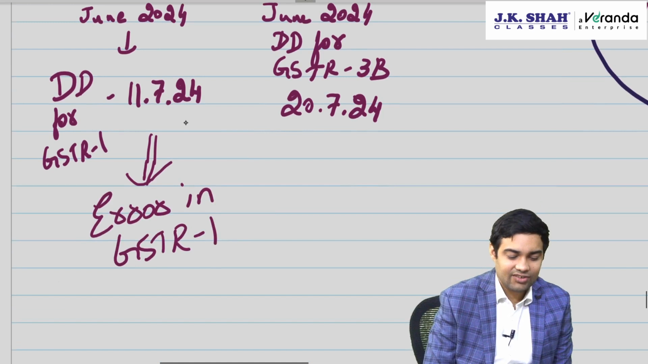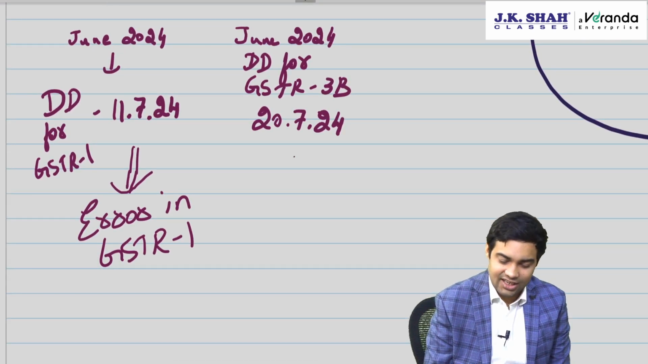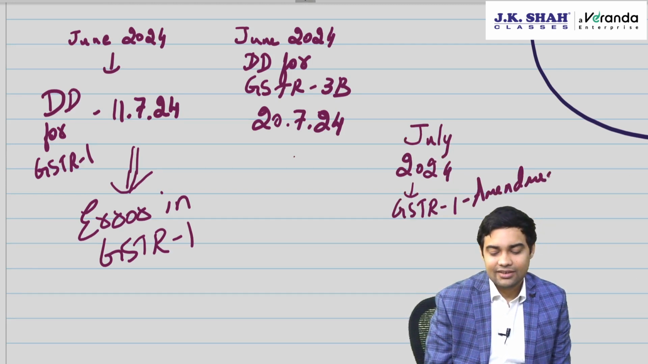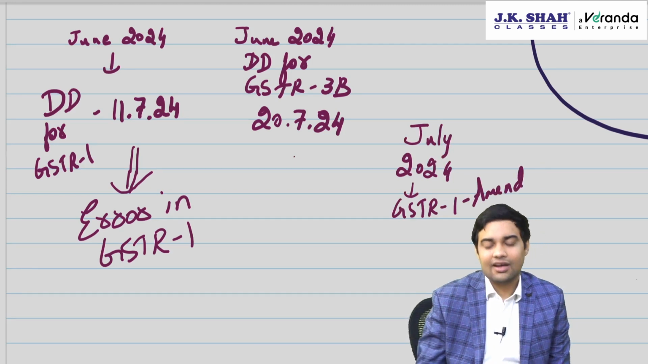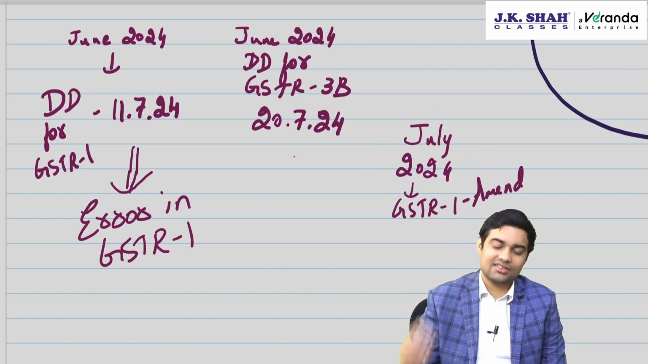What will you do if there is an error in GSTR 1? Sir, if there is an error in GSTR 1 while filing July 2024 GSTR 1, we can amend it. And when will you amend? Sir, in August, because the July return will be filed in August.